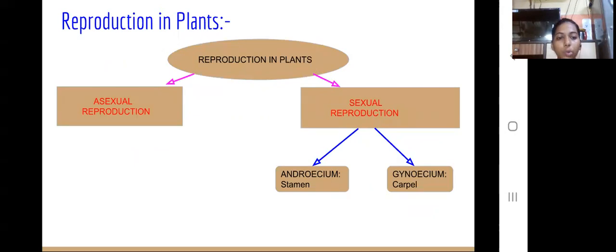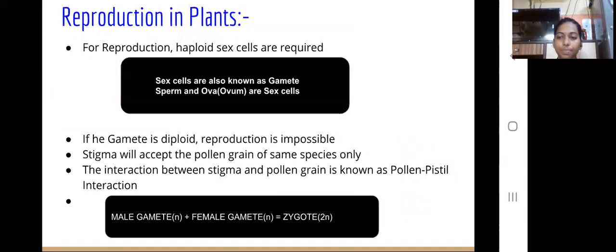Reproduction in plants is of two types: asexual reproduction and sexual reproduction. Sexual reproduction is done by androecium and gynoecium, that is, the male and female reproductive systems respectively. For reproduction we require haploid sex cells. Sex cells are also known as gametes, or sperm and ovum in humans. If the gamete is diploid, reproduction is not possible.